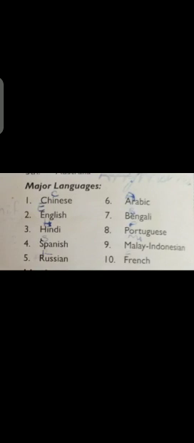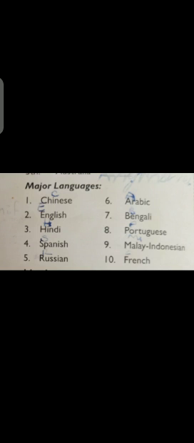The first top richest country is Luxembourg, second is Qatar, third is Norway, the fourth is Switzerland, and the fifth is Australia. These are the five richest countries of the world. Clear? Then major languages. There are 10 major languages in your book.